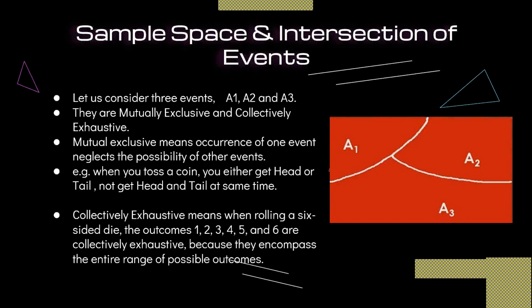Why? Because it is the entire range of possible outcomes. You cannot get a 7, 8, or 9 when you roll a single six-sided die. So this is called collectively exhaustive.